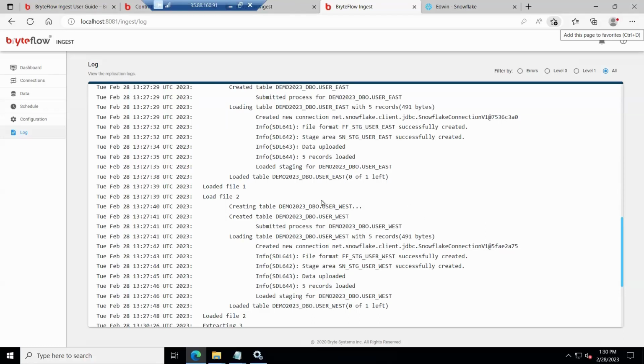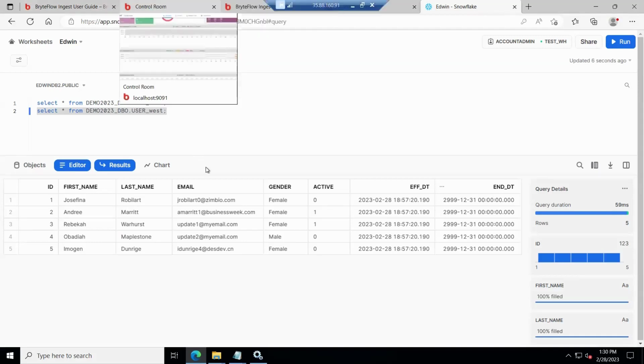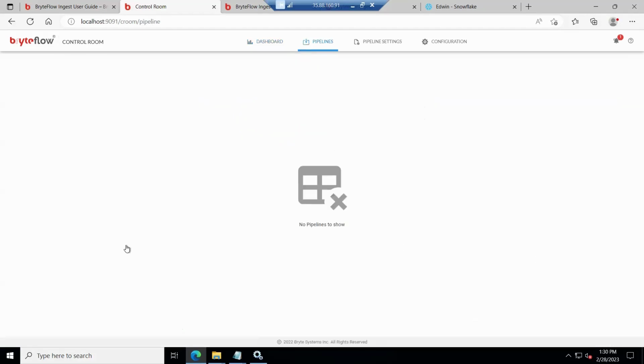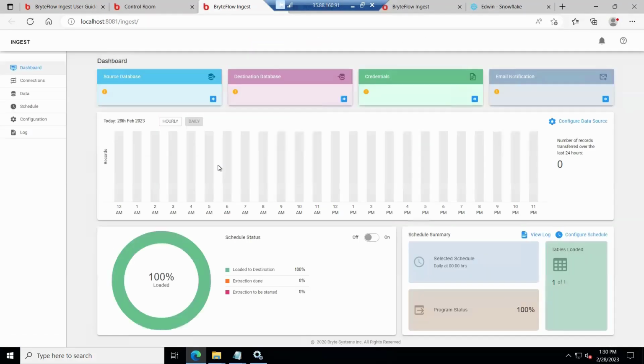So you can see that the table have been extracted. We can go over to Snowflake and query the tables. So these are the 2 columns that we have created, effective date and end date. And in control room, you should see the graphs as green. If you drill down to pipelines and go to the default one,